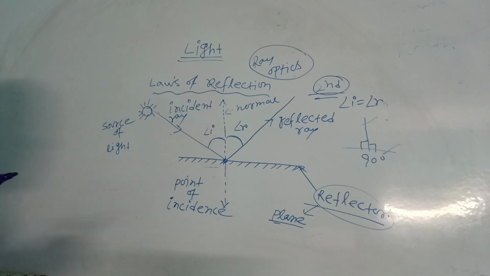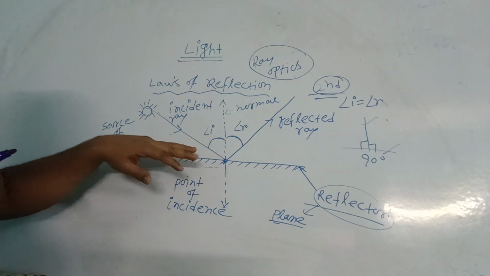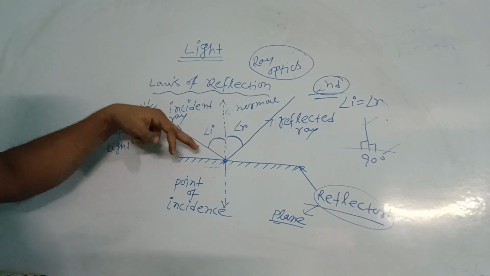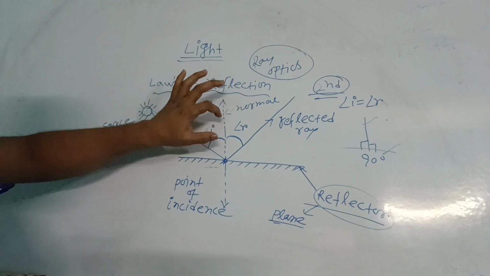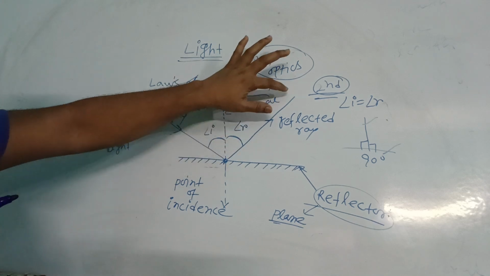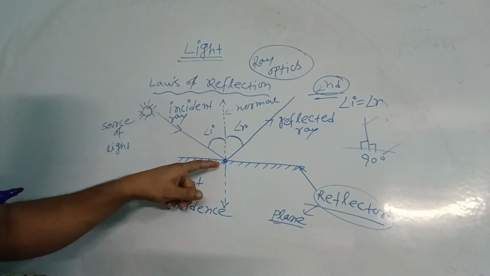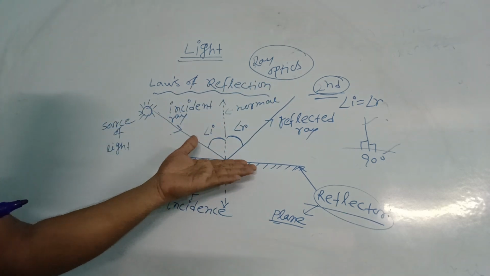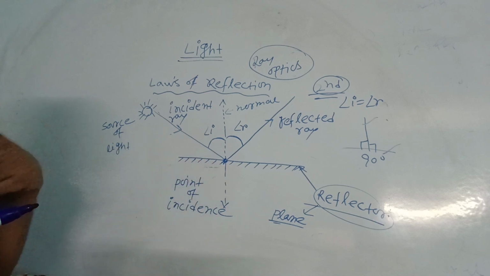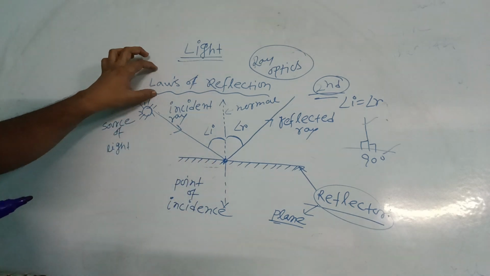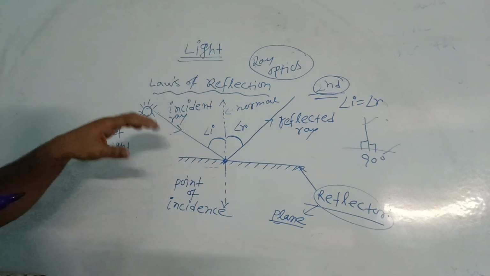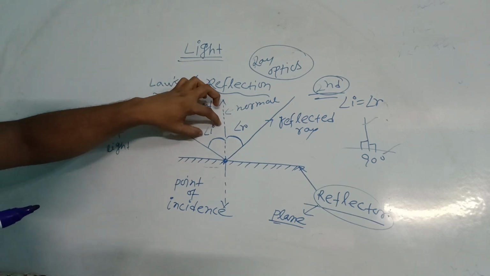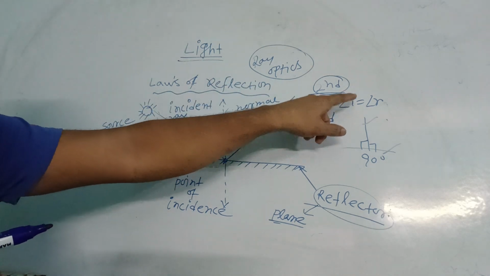Okay, once again, consider one reflector here, then one normal. This is the incident ray. The value of I and the value of R are the same, and this is the reflected ray. So the incident ray, reflected ray, and the normal lie on the same plane at the point of incidence. This is the first law of reflection. The second law, which is practically proven, says the value of I and the value of R are the same.